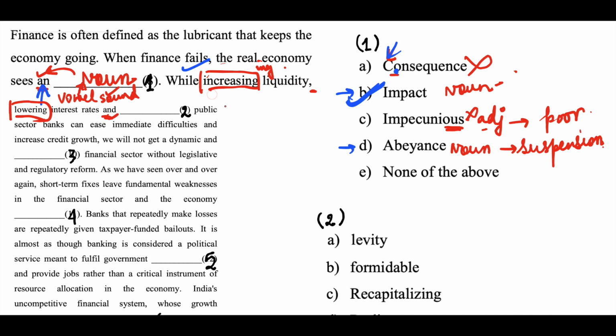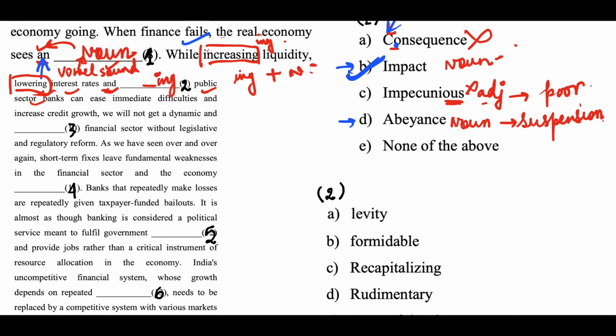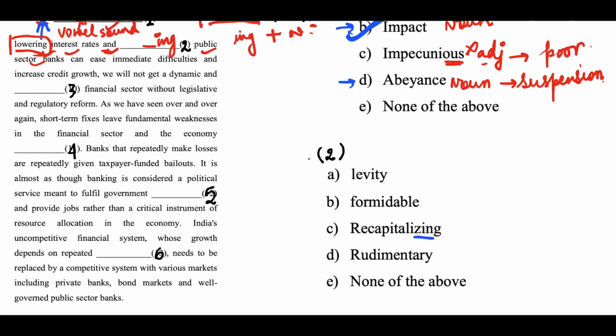Okay. So what is the construction here? ING form of verb plus liquidity, which is a noun. Here also ING plus interest rates, which is a noun. Here also dash plus public sector banks, which is a noun. So here also you need ING, to maintain parallelism. So here let's see, ING is only here, recapitalizing. So C is your answer.